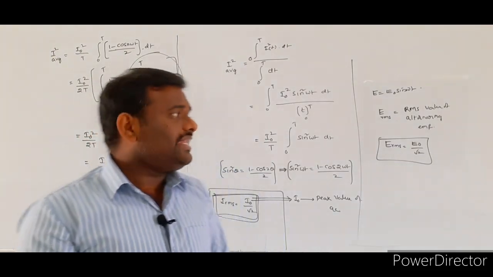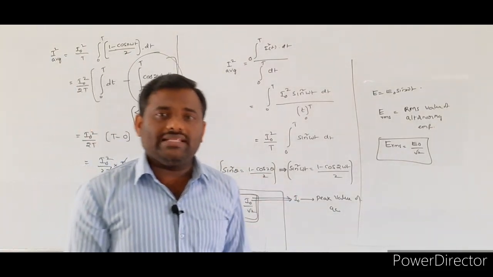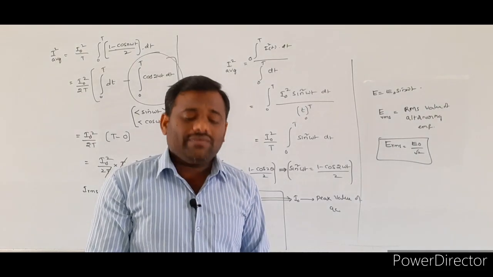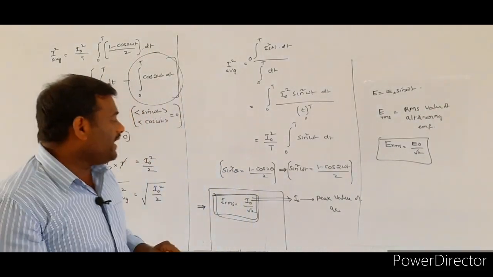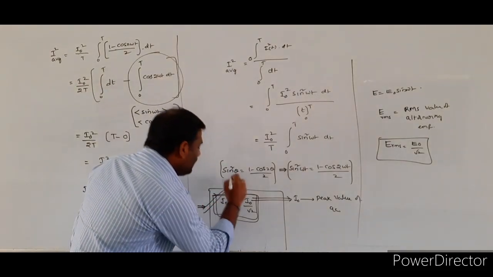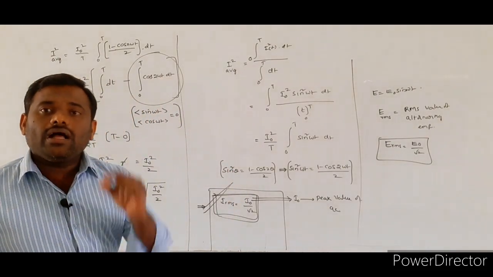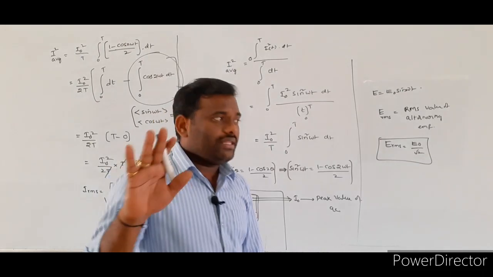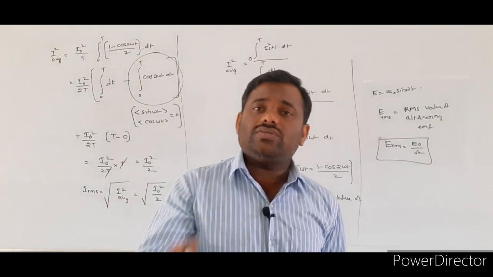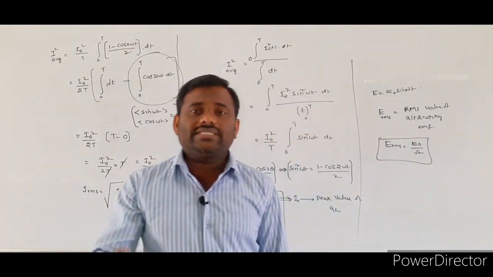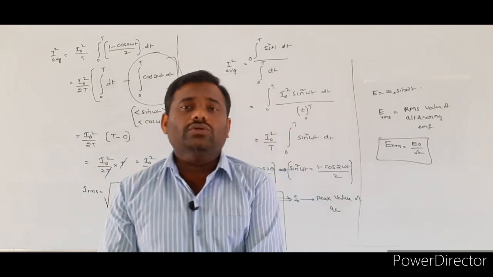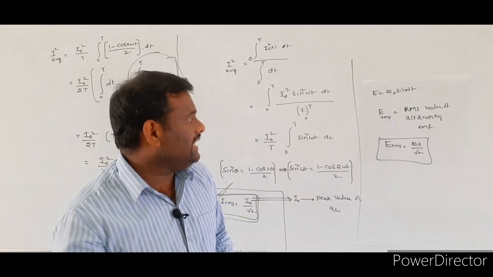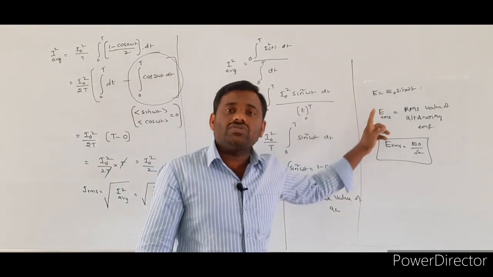What is the main importance of these values? As I already told, whatever current you measure in the AC circuit, that value is nothing but the RMS value. So in numericals, whatever values they mention, either the current value or the EMF value, those values are nothing but RMS values only.